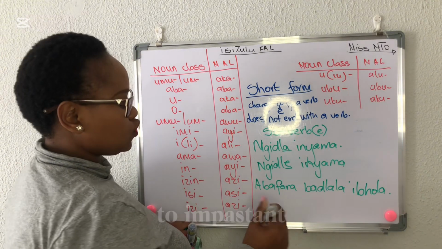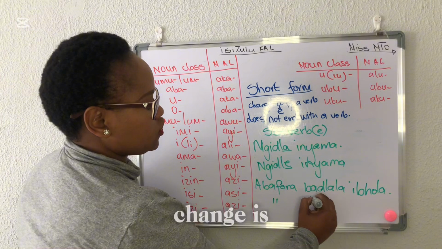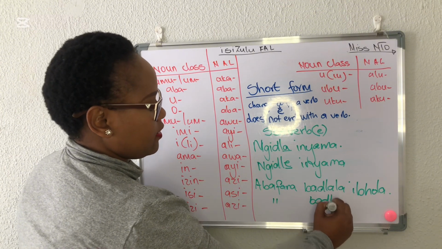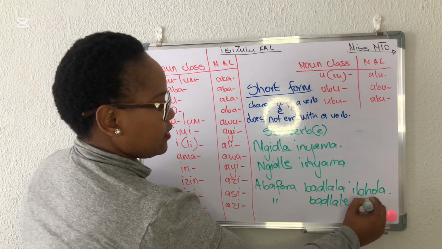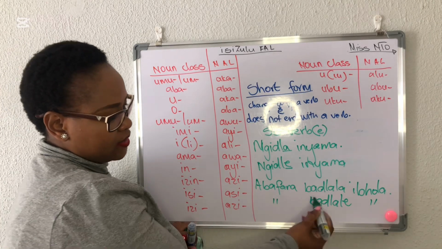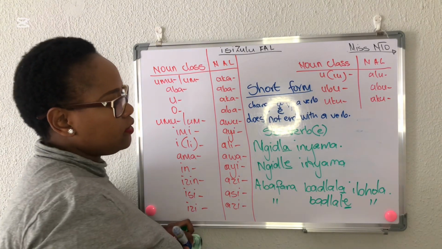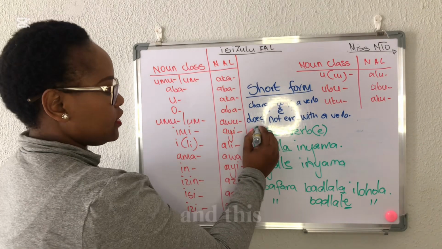Change it to the past tense. Abafana is going to stay the same, but the change is going to be here. Badlale ibhola. Abafana badlale ibhola. So we just change a samenza bani e, and this is our formula.